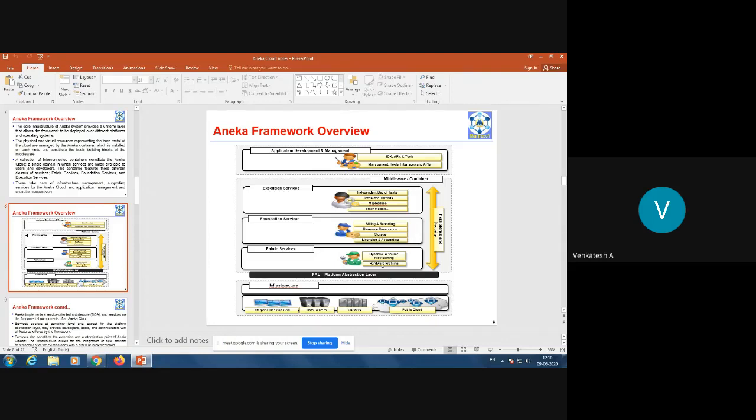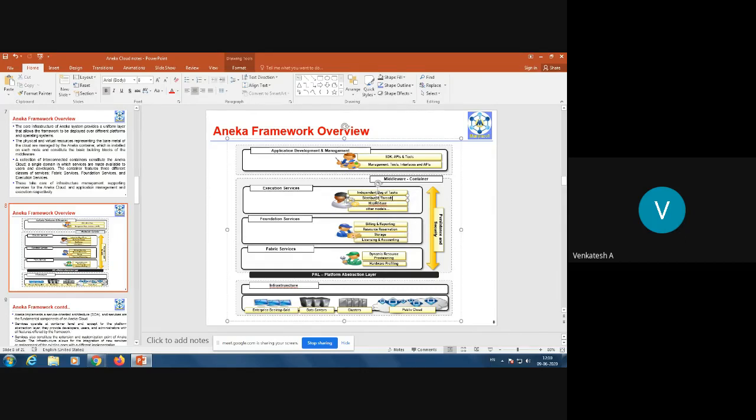That means maintaining the hardware resources and providing flexibility and scalability will be taken care of by fabric services. Then foundation services deal with billing and reporting, which is very helpful for decision making on whether to continue the services or not, and it gives you statistics about consumption, licensing, and other accounting related information.